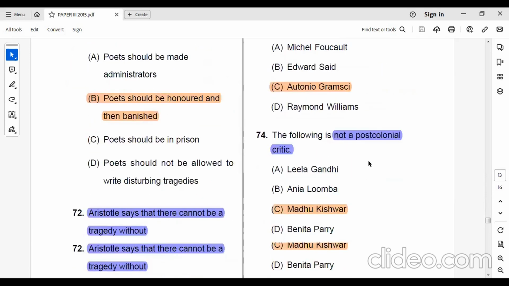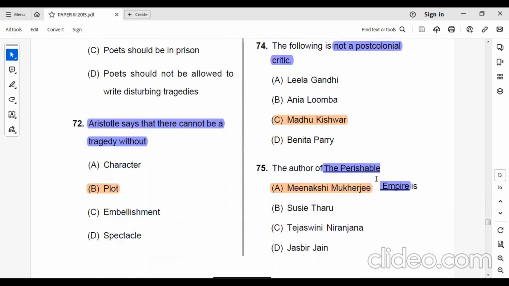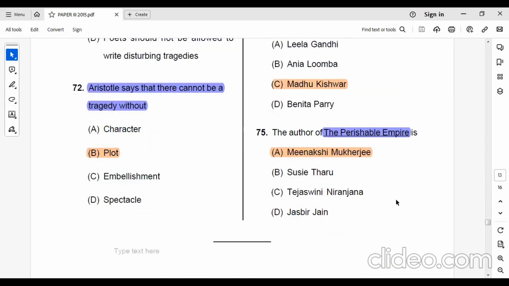Then the following is not a post-colonial critic: Madhu Kishwar. Madhu Kishwar is not a post-colonial critic. That means the remaining, Leela Gandhi, Homi Bhabha, Benita Parry, are post-colonial critics. Then The Perishable Empire is written by whom? Meenakshi Mukherjee. Meenakshi Mukherjee has written The Perishable Empire.